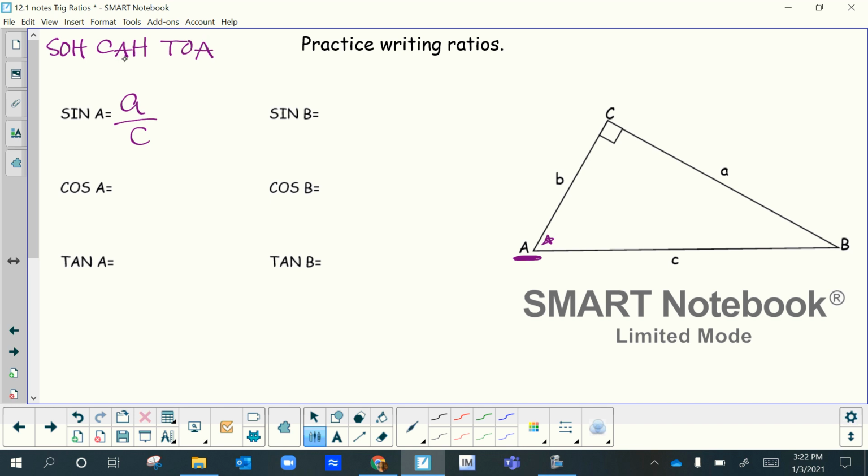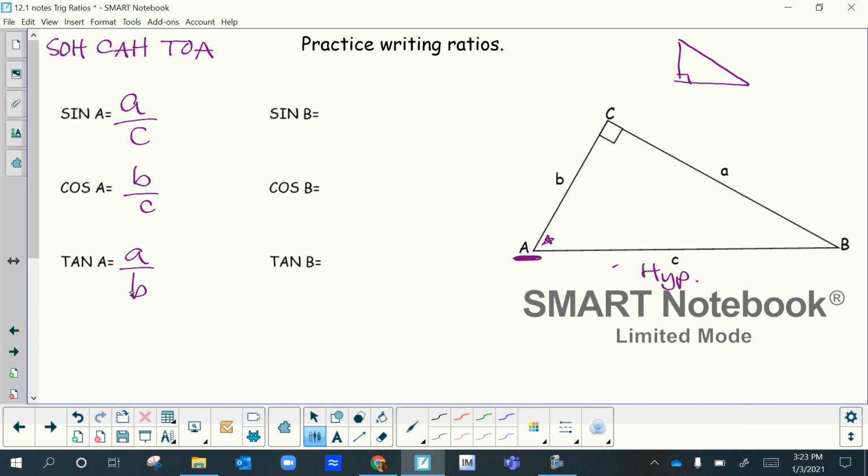So cosine is A over H, adjacent over hypotenuse. Also, it's good to write down labeling the hypotenuse, because a lot of people think the hypotenuse is always over here because most of the time the right triangles are drawn like that. But when you twist and turn the triangle, it can get a little bit challenging. So remember, this is your hypotenuse down here always. So cosine of A is adjacent over hypotenuse, so this is going to be little b over c. And then remember, tangent of A is opposite over adjacent, so little a over little b.